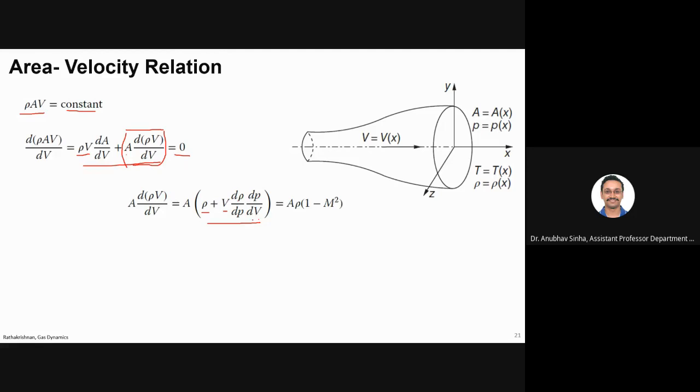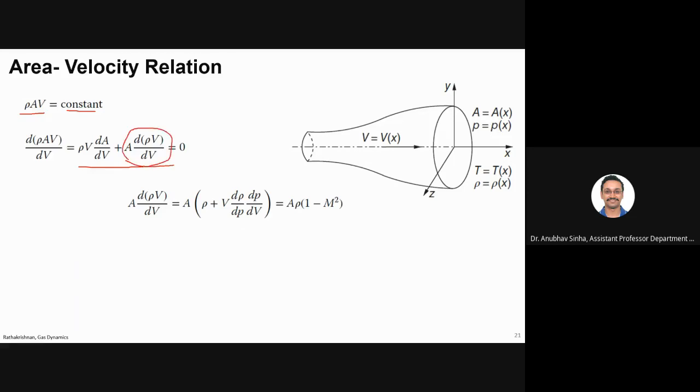Are you clear what I'm doing here? Anyone? Yes? No? See, either you understand or you don't understand. So tell me what the issue is so I can repeat or go further. Sir, please repeat. Okay, so you are clear up to here. The first equation you are clear with? Yes, sir. Okay, now let's talk about this term.